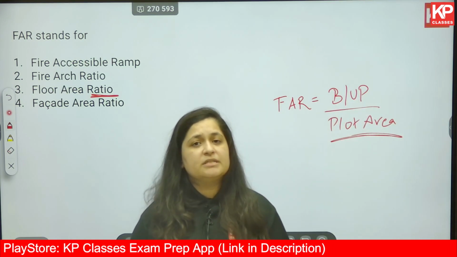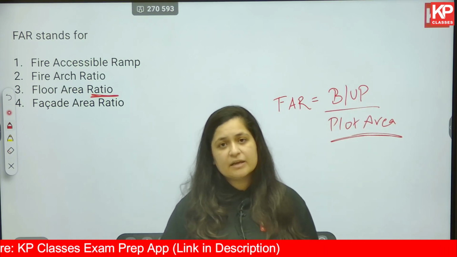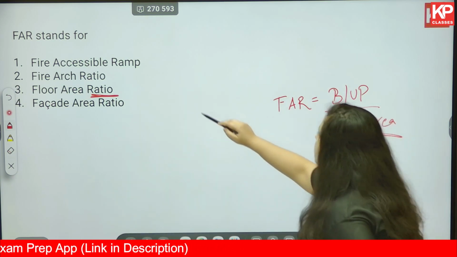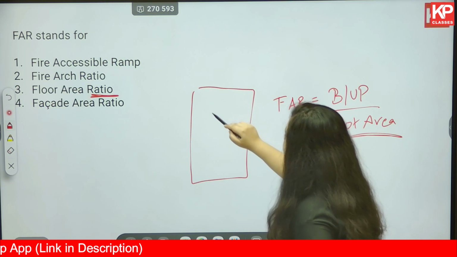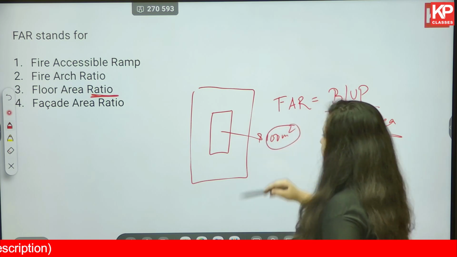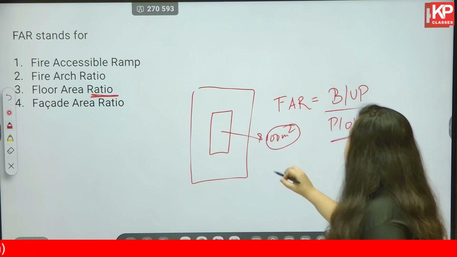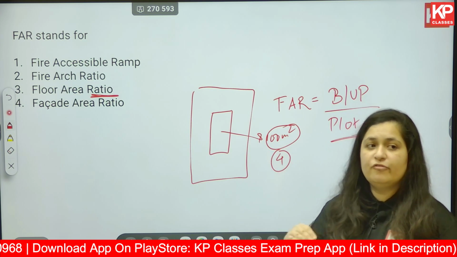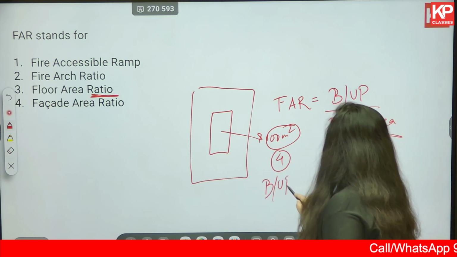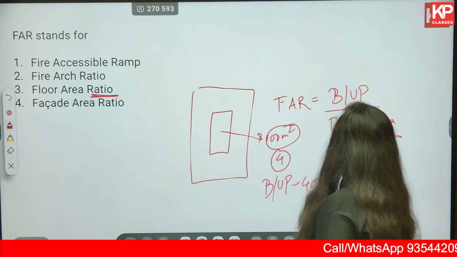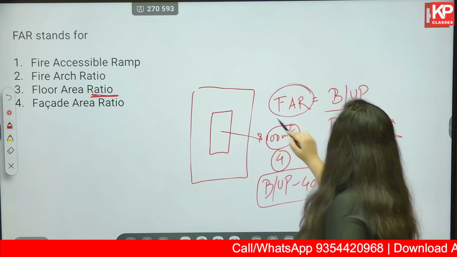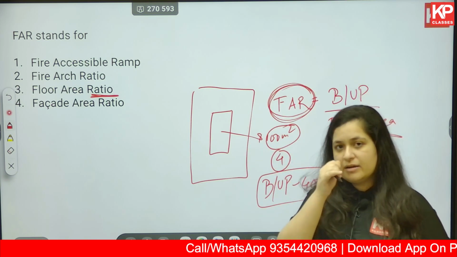What is built up? Now in detail you will be studying built up in your architecture, but basically what is built up? It's a sum of all the areas. For example, on this particular land parcel, on ground floor you have constructed this much, which is, let's say, 100 meters square. And you have constructed, for example, 4 stories or 4 floors of 100 meters square. So the total built up area is going to be 400 meters square. That is your built up area. Now FAR is just one ratio that is given. Built up area divided by plot area.